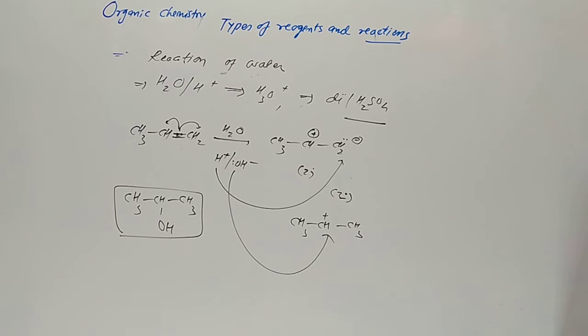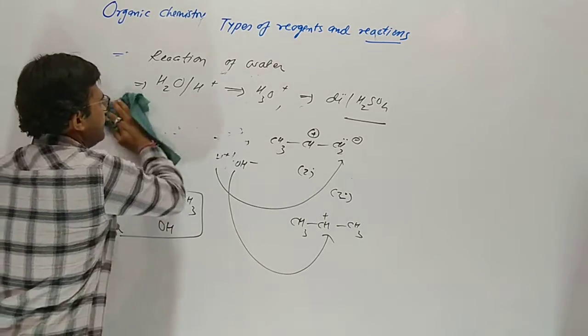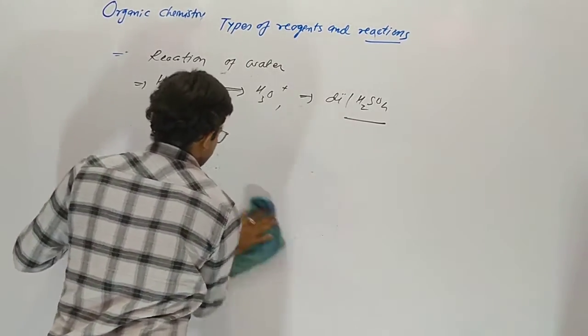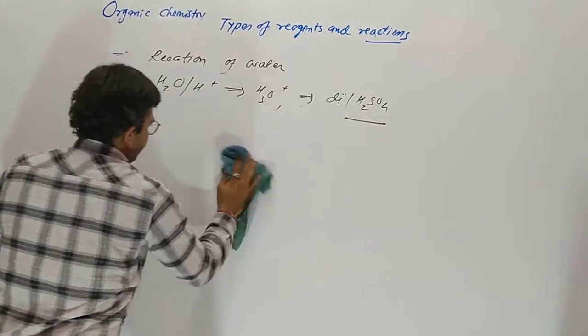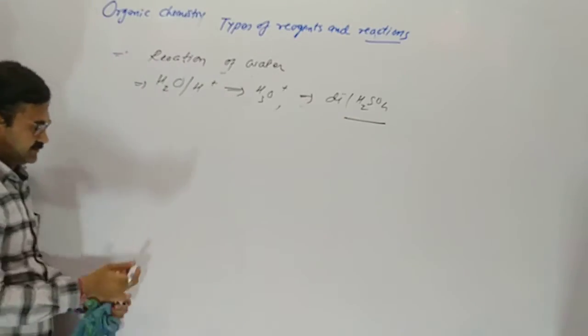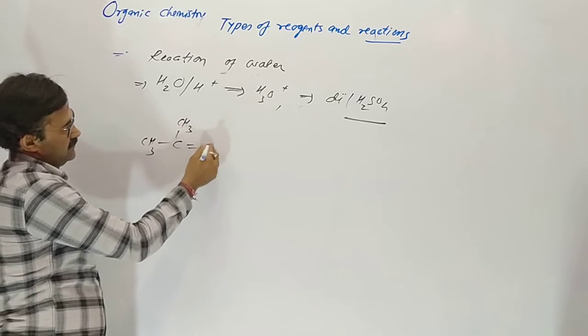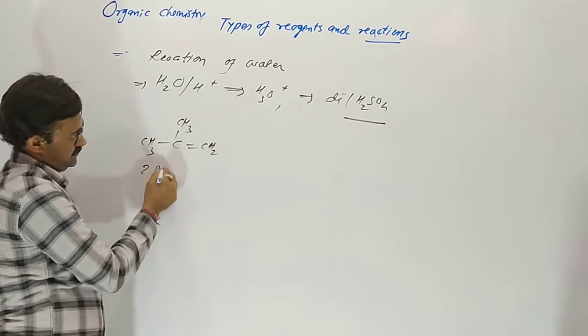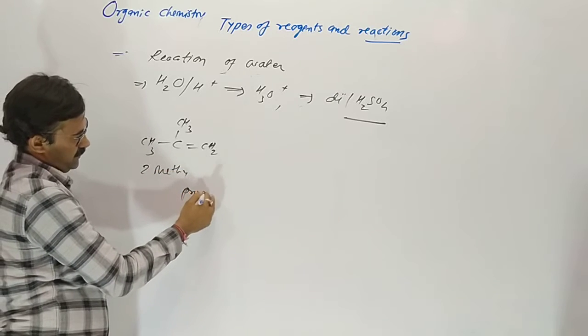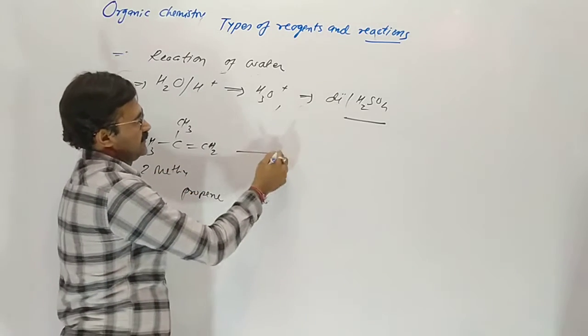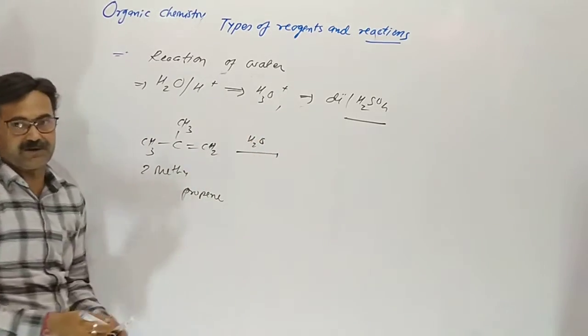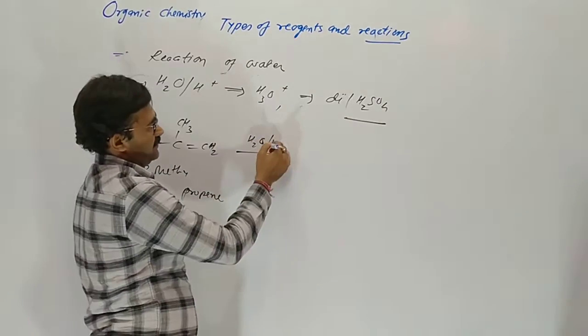Understood? Now what about 2-methyl propene? In the case of 2-methyl propene, what happens there? 2-methyl propene, CH3 C CH3 double bond CH2, is reacting with acidic water.